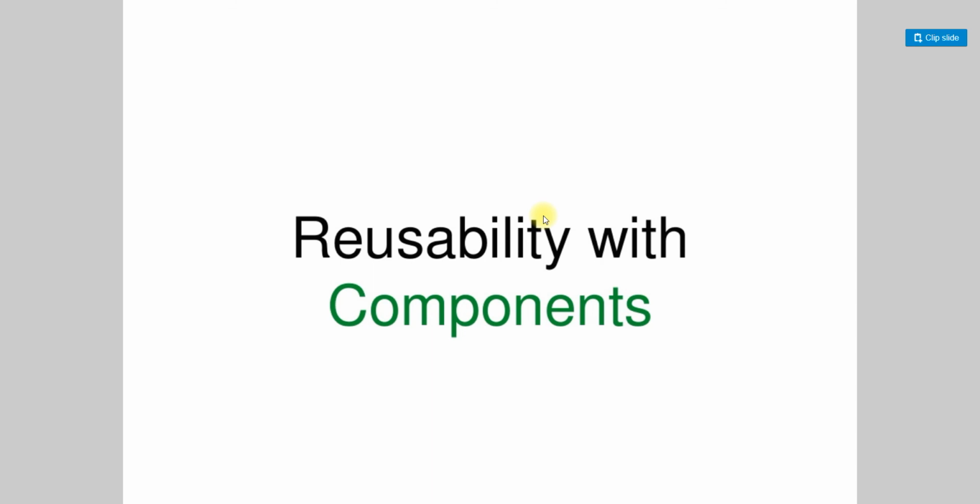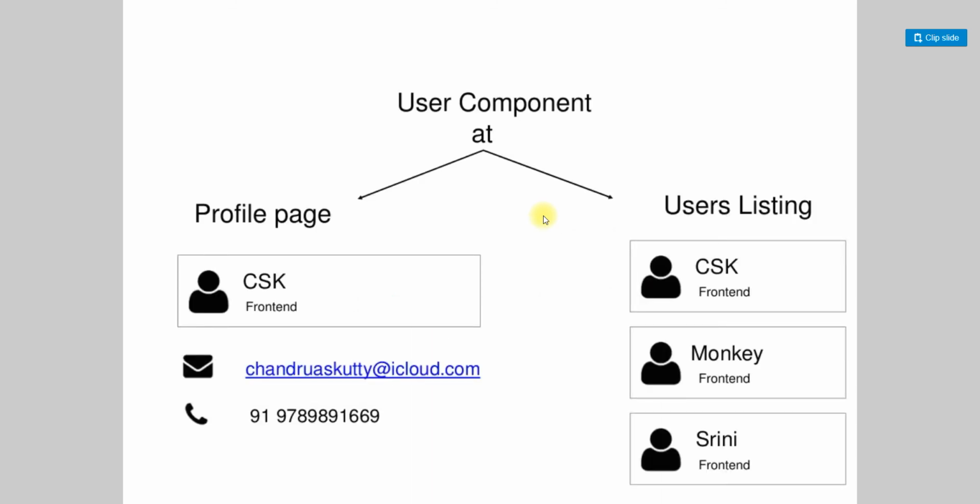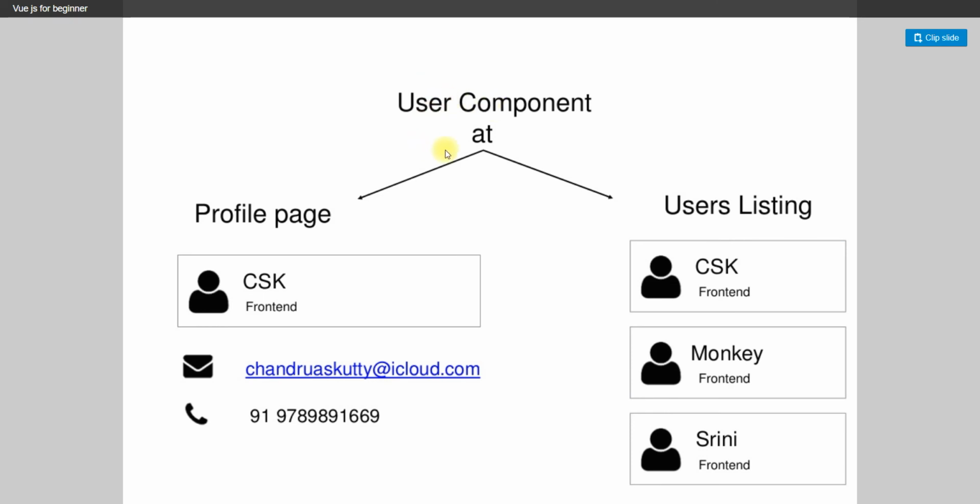Okay, so let's talk about reusability with components, and let's look at it. The user component is used at the profile page and at the user listing. The CSK frontend is here, the CSK frontend is also here, and here the profile pic and user listing are also here. So what happens is the component is being reused here.